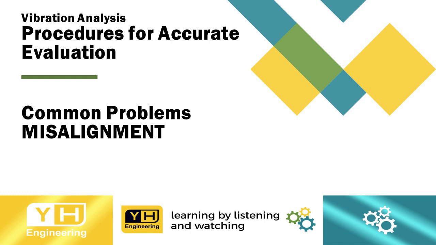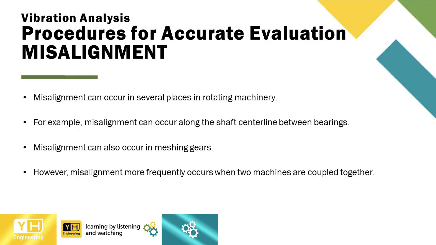Vibration analysis. Procedures for accurate evaluation of machinery condition. Common problems. Misalignment. Misalignment can occur in several places in rotating machinery. For example, misalignment can occur along the shaft centerline between bearings. Misalignment can also occur in meshing gears.